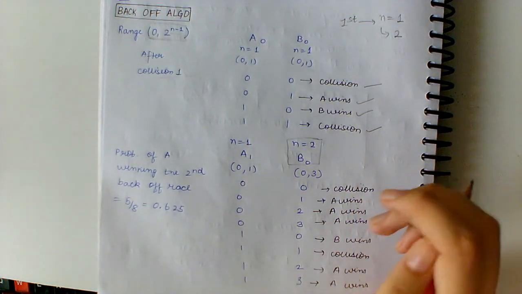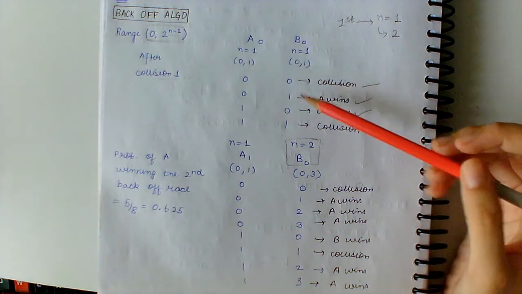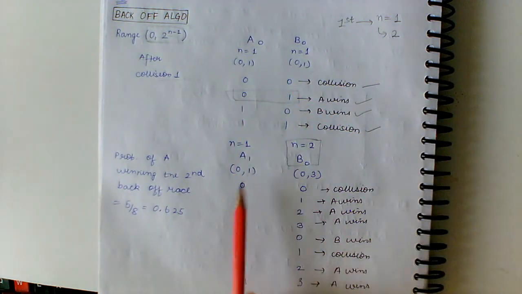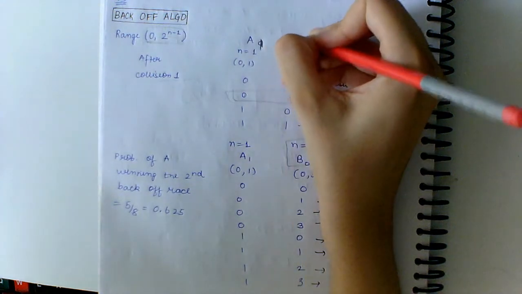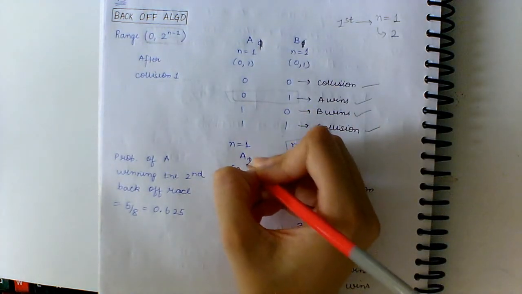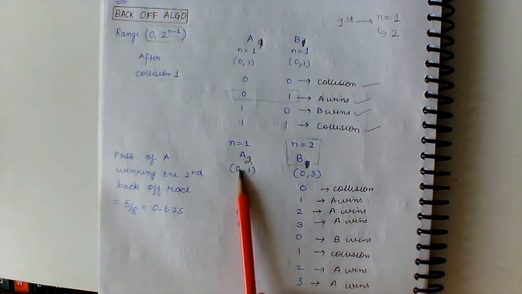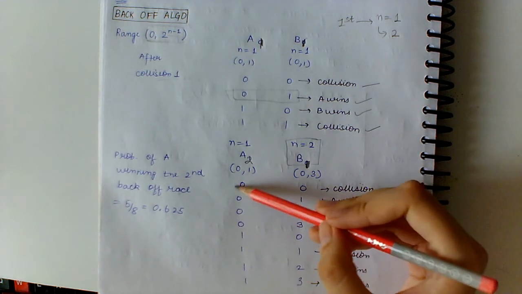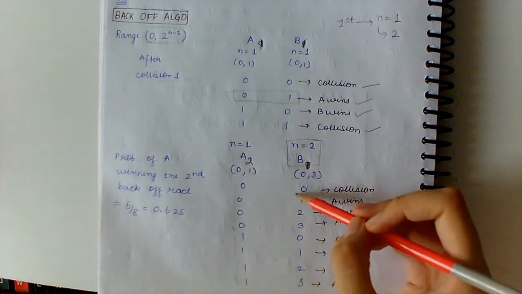So let's assume that A won this round. Moving on, A now has to transmit its frame again. As in the question, they have taken it as 1, and this is 2 and this is 1. So here A2 has options 0 and 1, and B1 has options 0 to 3. A2 either chooses 0 or 1, and B can choose from 0 to 3.